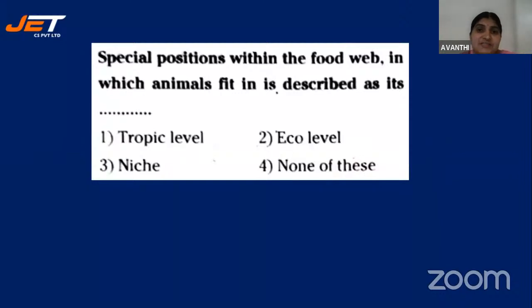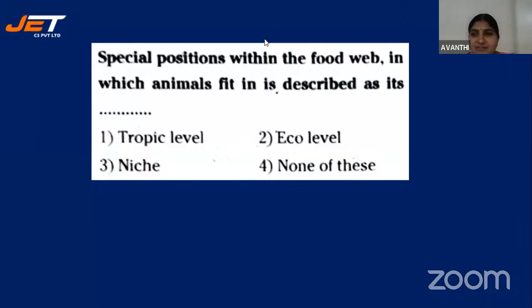Special positions within the food web in which animals fit is described as its what? So it's a definition of what? Tropical level, trophic level, eco level, niche, and none of these. You should give the answer. You have given 2 answers, Sharat Chandra, 4 and 3. So I have to opt what's the correct answer.